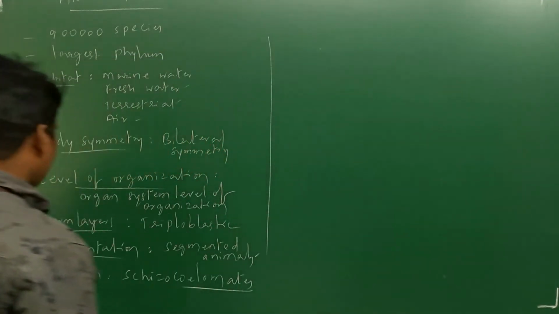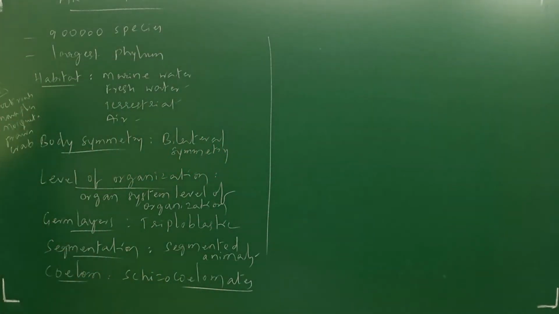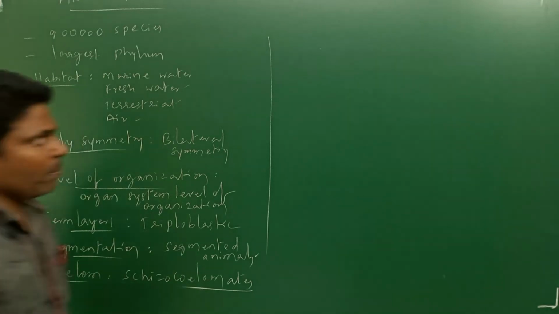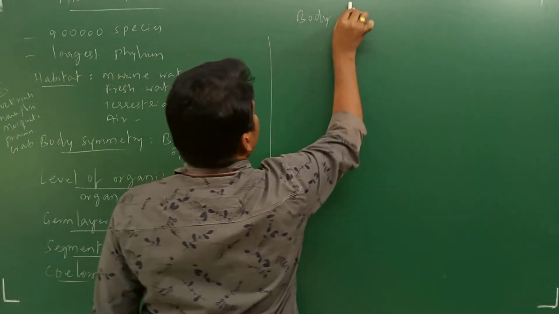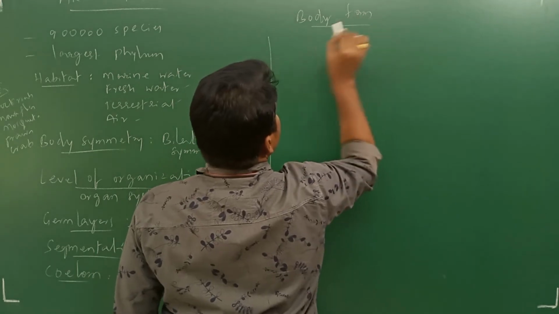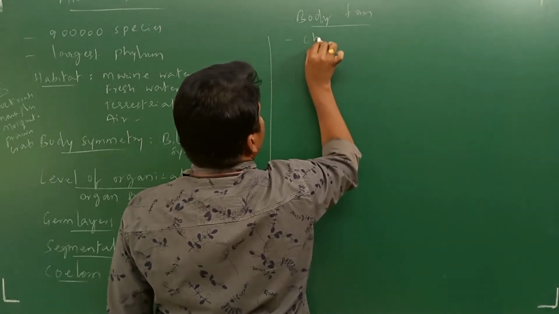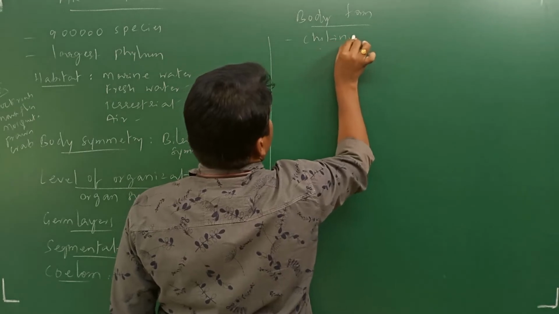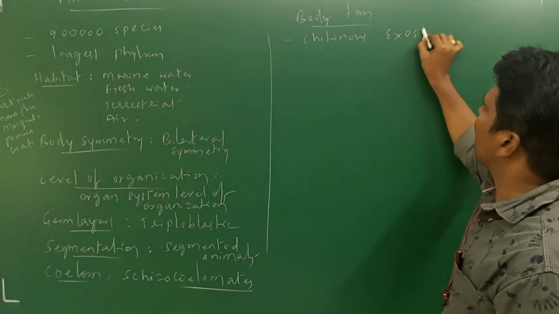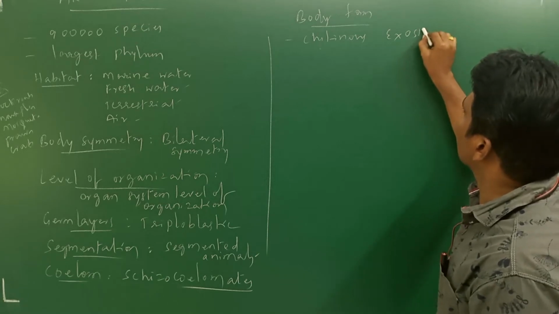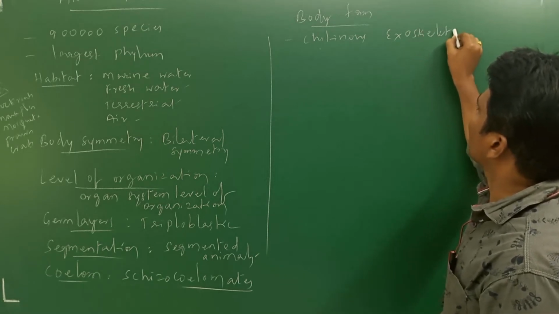Next we observe body form. In these organisms, the body form has a chitinous exoskeleton.